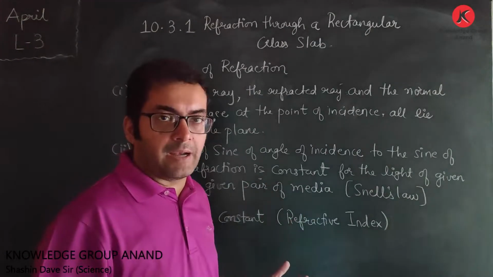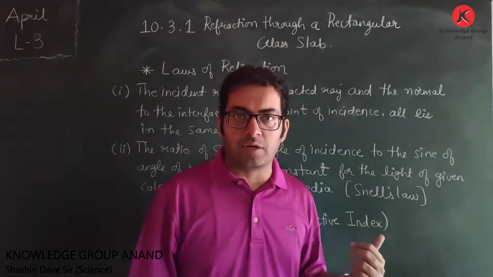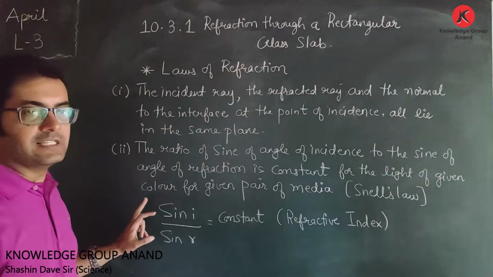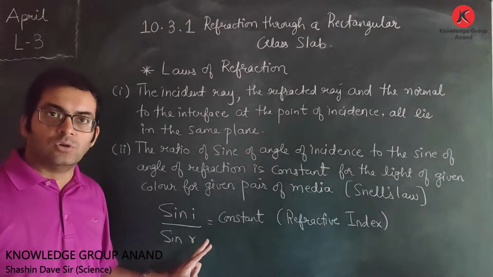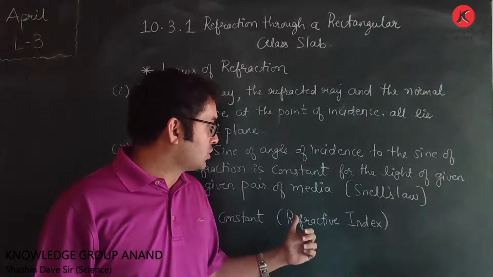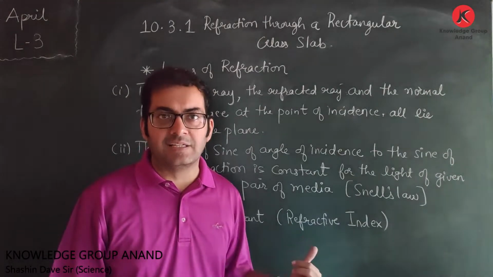So a different question might be asked for 1 mark: write the statement of Snell's law. In this particular question, you need to write only point number 2. So mathematically it is represented as sine I upon sine R is equal to constant. Now this constant is also called refractive index, about which we will study in the next lecture.